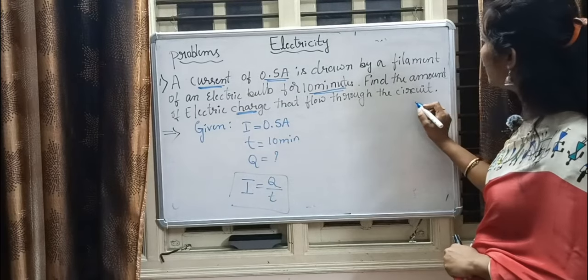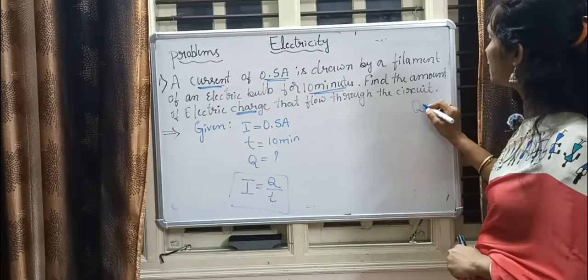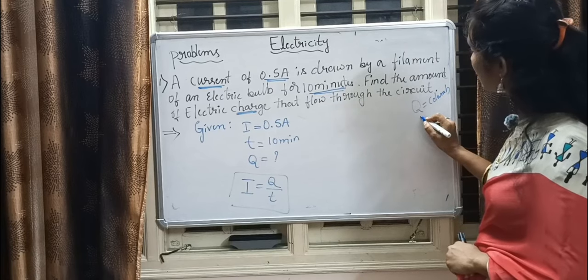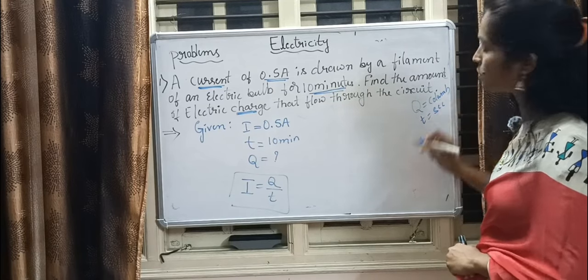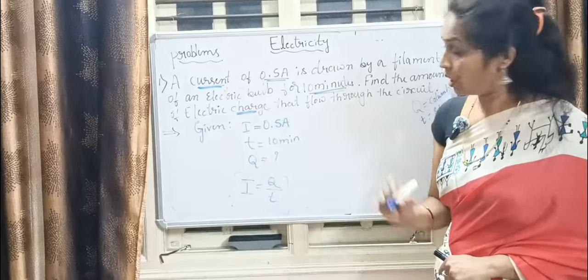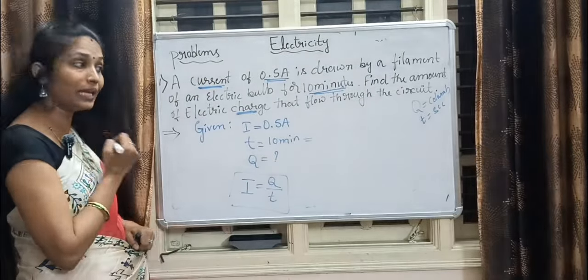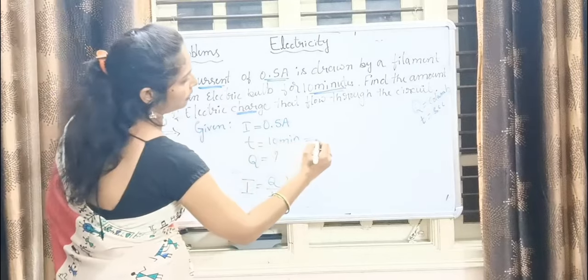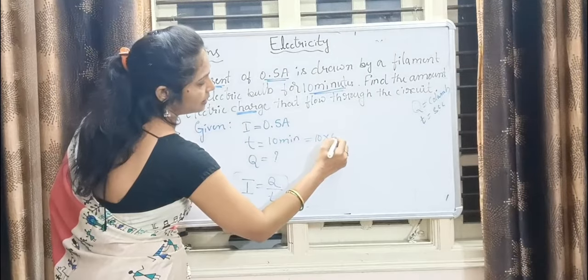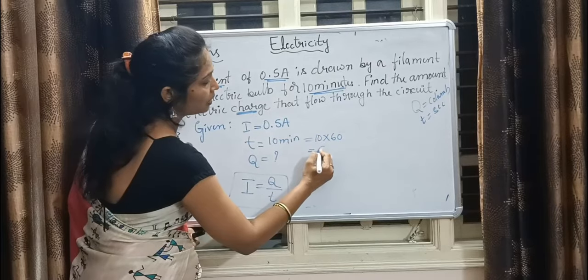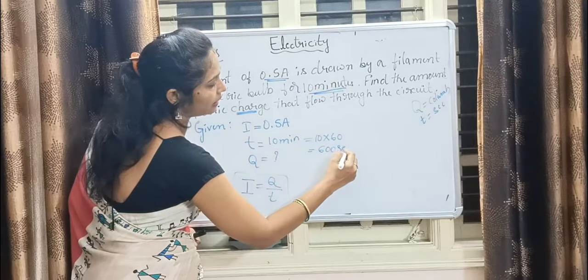As I told you in the previous class, Q is represented in coulomb and time is represented in seconds only. For that purpose, you have to convert 10 minutes into seconds. How many seconds are there in 1 minute, guys? 60. So it is 600 seconds.